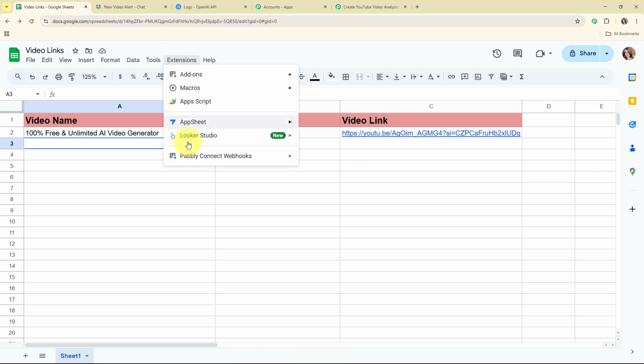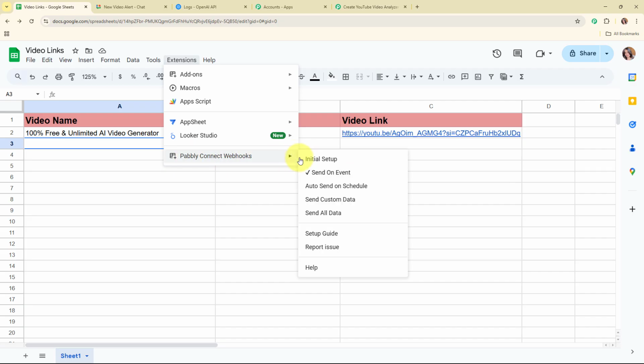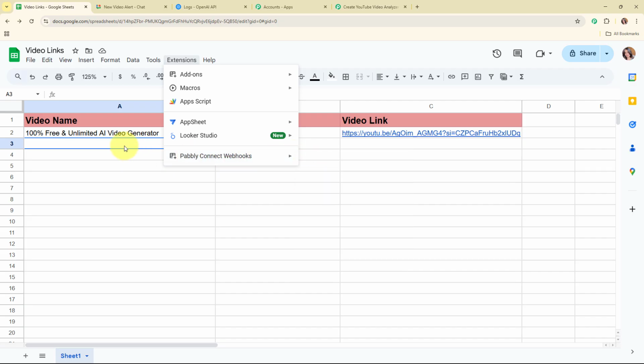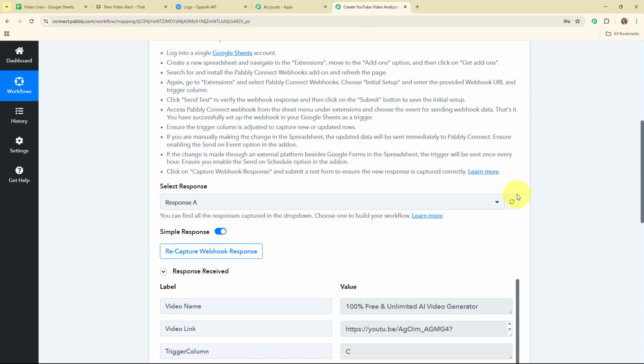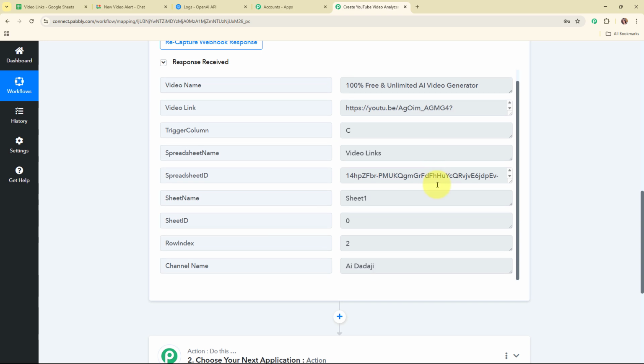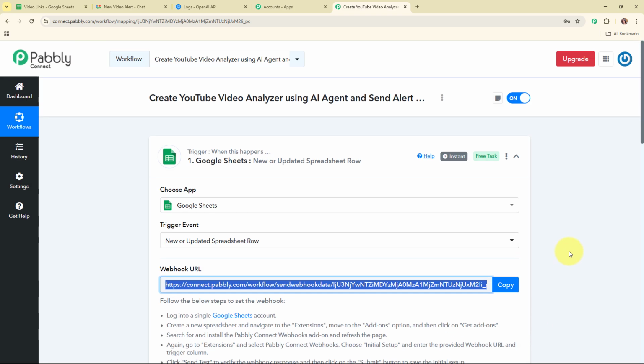Alright, so now let's go and check it, and here you can see we have received the tick in front of the Send on event. That means we have successfully turned it on. Alright, so now let's move back to our Pabbly's workflow, and here you can see we have received a successful response. That means we have successfully set up our trigger over here.